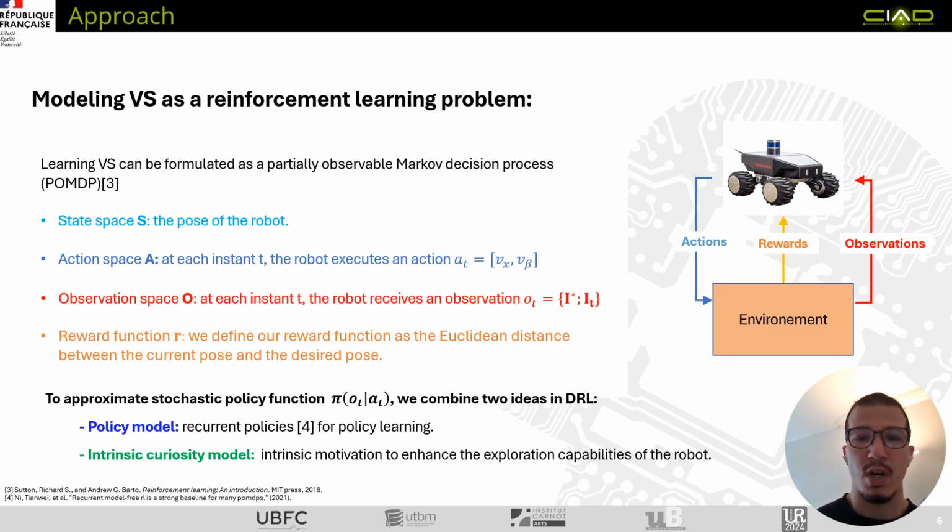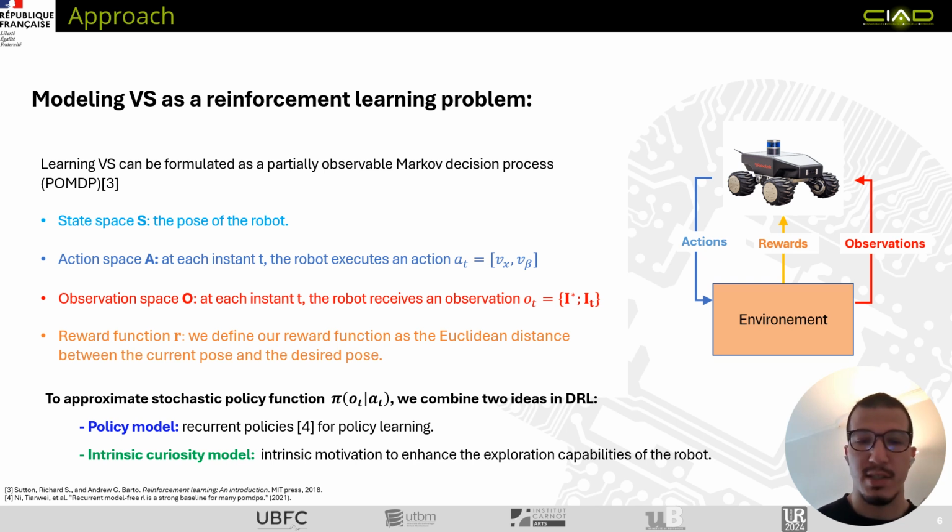So before we delve into our approach, we need to frame this problem as a reinforcement learning problem. Learning VS can be formulated as a partially observable Markov decision process in which we need to define four entities: the state space, which we define as the pose of the robot; the action space, which is the control velocities, angular and linear, executed at each instant t by the robot; the observation space, where at each instant t the robot receives an observation, that is, the current and desired images; and as for the reward function, we define our reward function as the Euclidean distance between the current pose and the desired pose.